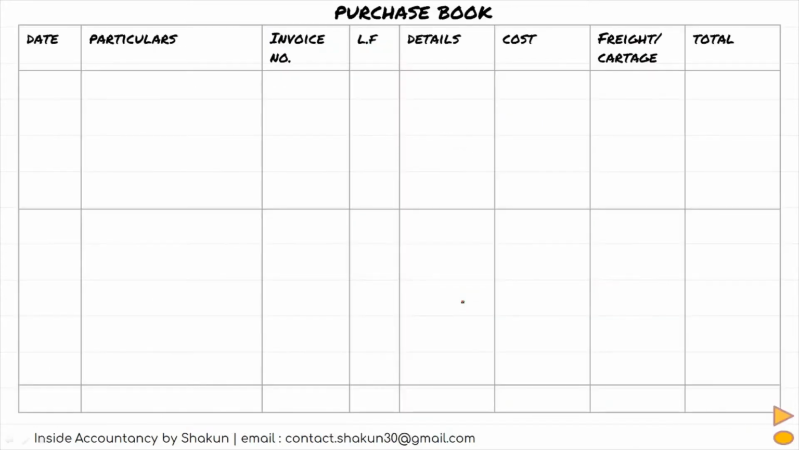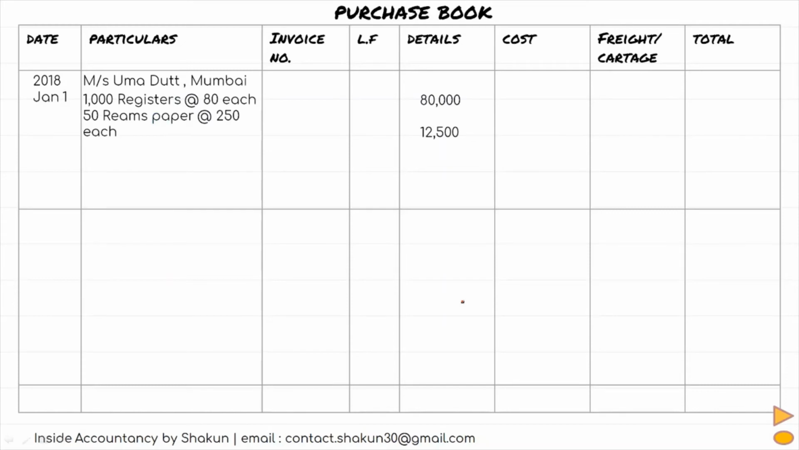Okay, so this is the format of your purchase book. I've mentioned all the columns. So the first purchase was from Umadat. I've mentioned the date, I've written the name of the seller. Then we mentioned the details. We purchased 1000 registers at the rate of 80 and 50 reams paper at the rate of 250.